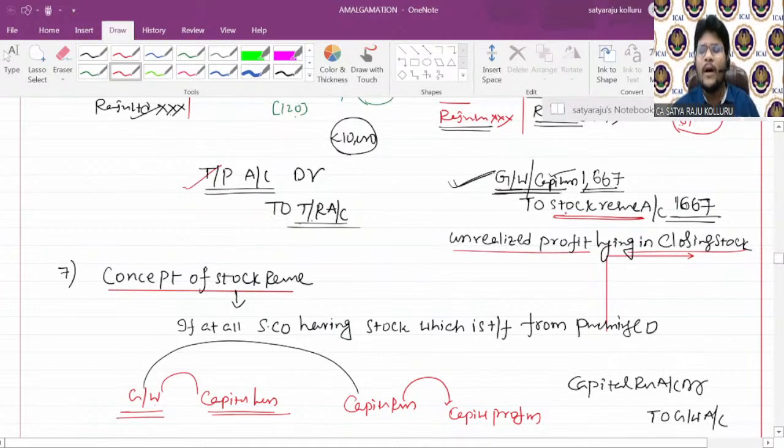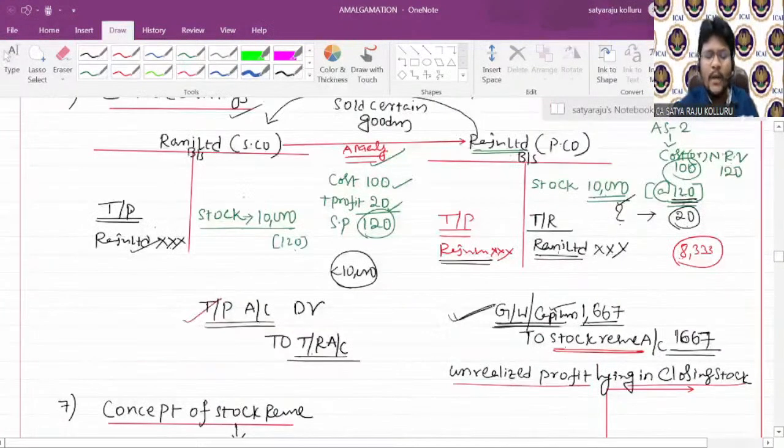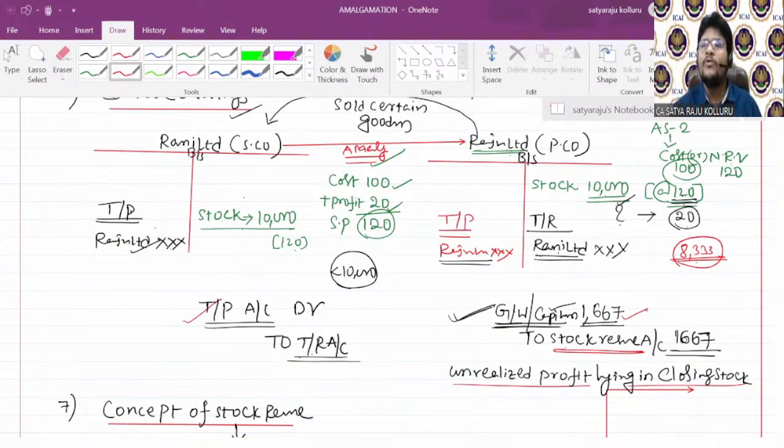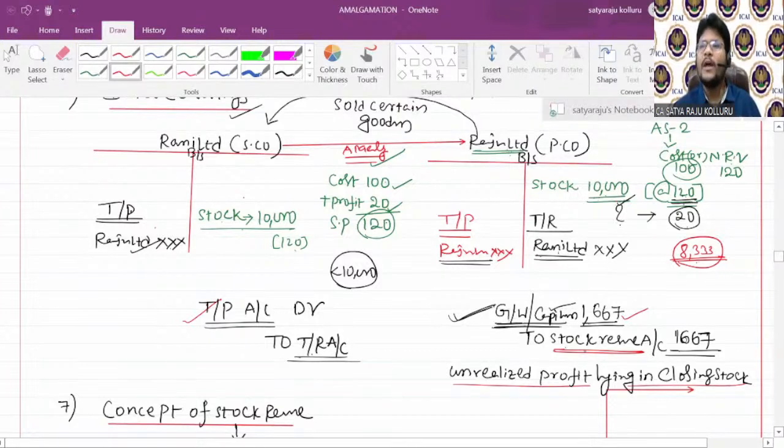Sir, so many persons ask why you are debiting the goodwill here. I clearly told such fact. Sir, in my example, the real worth of the stock is only 10,000 minus 1,667, which is 8,333. But I am acquiring the stock at the rate of 10,000. That means you are paying an excess of how much? 1,667 you are paying in excess. At any point of time, if you pay an excess over the benefit you are getting, that amount needs to be debited to goodwill. That's why I need to debit Goodwill account to Stock Reserve account.